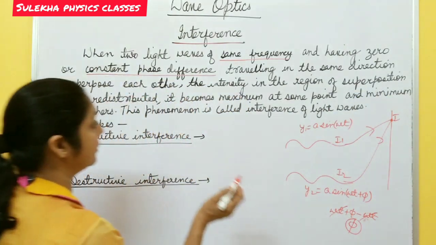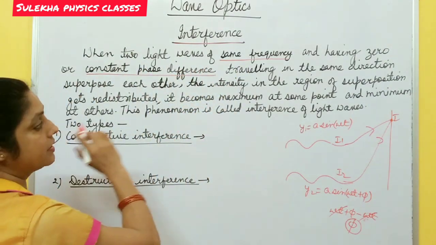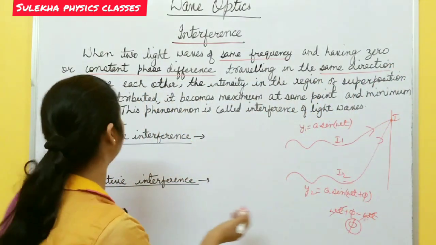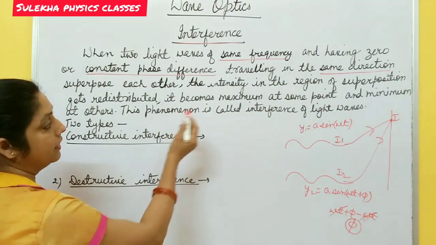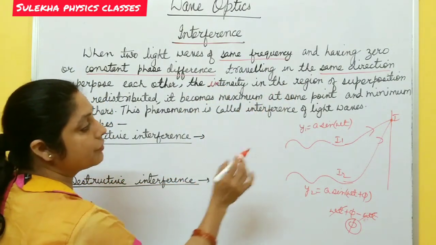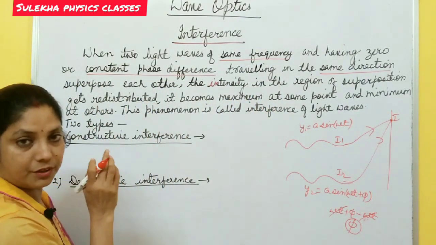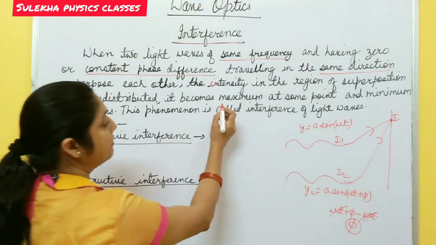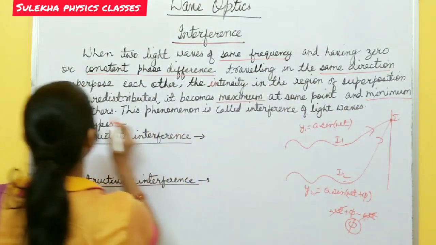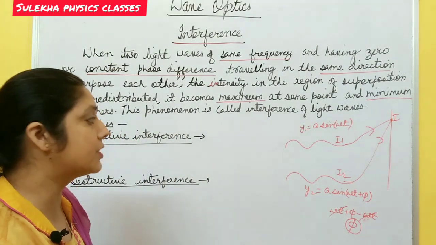This is called interference. So when two light waves of the same frequency and constant phase difference, traveling in the same direction, superpose each other, the intensity in the region of superposition gets redistributed. It becomes maximum at some point and minimum at some other point. This phenomenon is called interference of light.